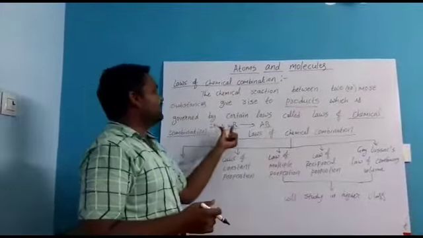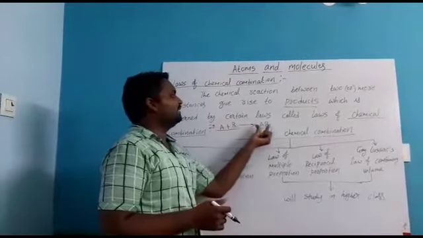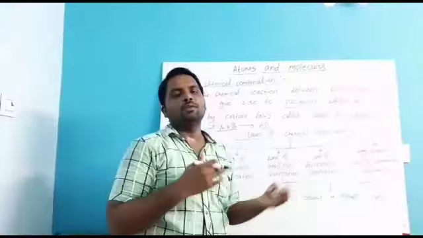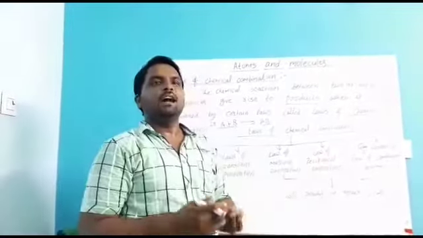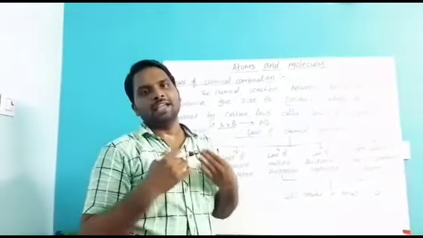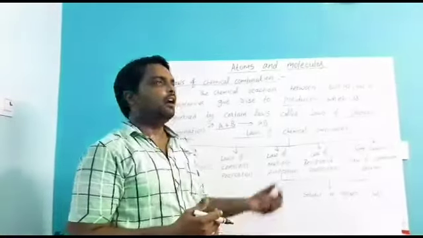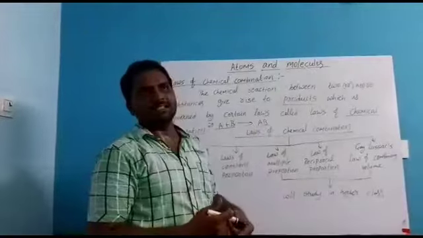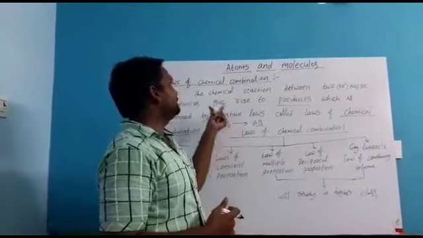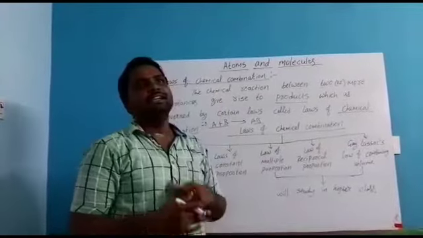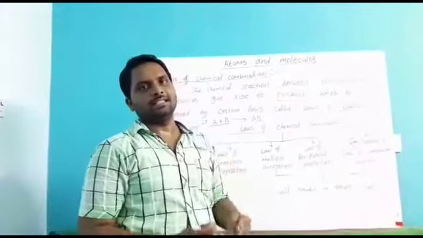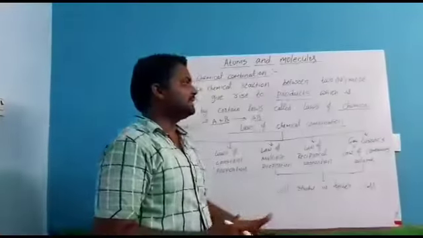That means when these reactants combine together, they form products. Which elements will react, what is the nature of those elements, what is the nature of that product, and how this chemical reaction happens, all these related to reactions are explained by Lavoisier. So this law of chemical combination gives some laws to explain every reaction. What are the laws it is giving?